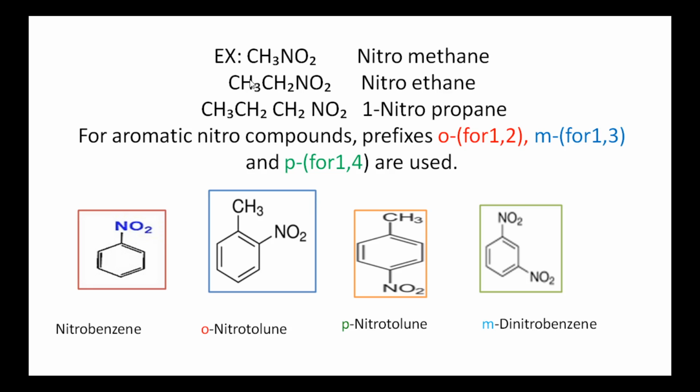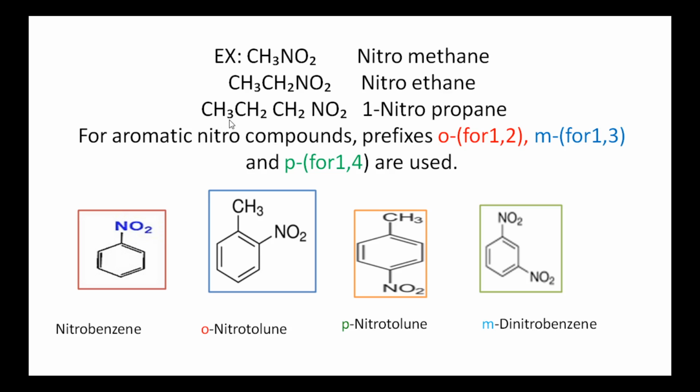For example, if we consider the first example, CH3NO2, the CH3 group belongs to methane, so its name is nitromethane. Next example is CH3CH2NO2. In this, the nitro group replaces one of the hydrogen atoms in ethane. So it is named nitroethane.